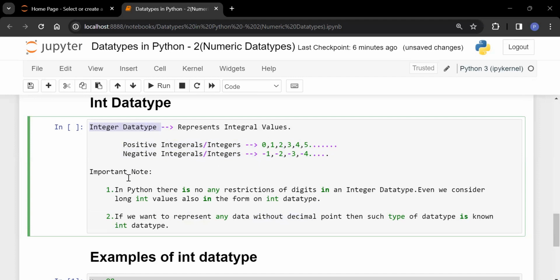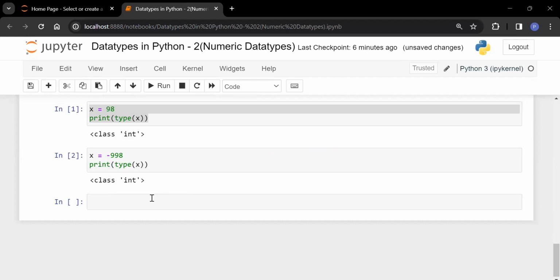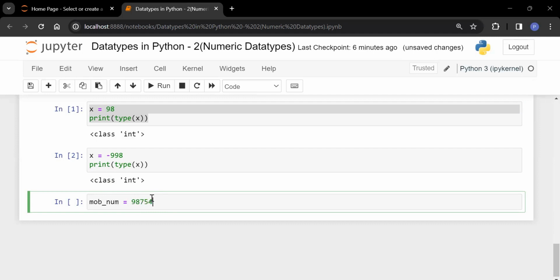Now, the next point is that in Python, there are no restrictions of digits. So let me take one example here. I am creating one variable, mobile number, and I am going to take a very big number. You can see a large number I am going to take here. So a big number I am taking.